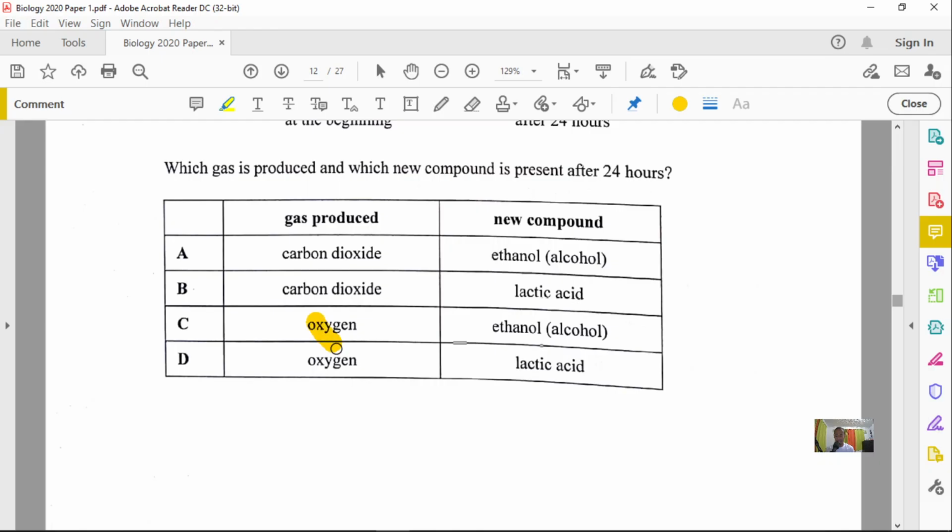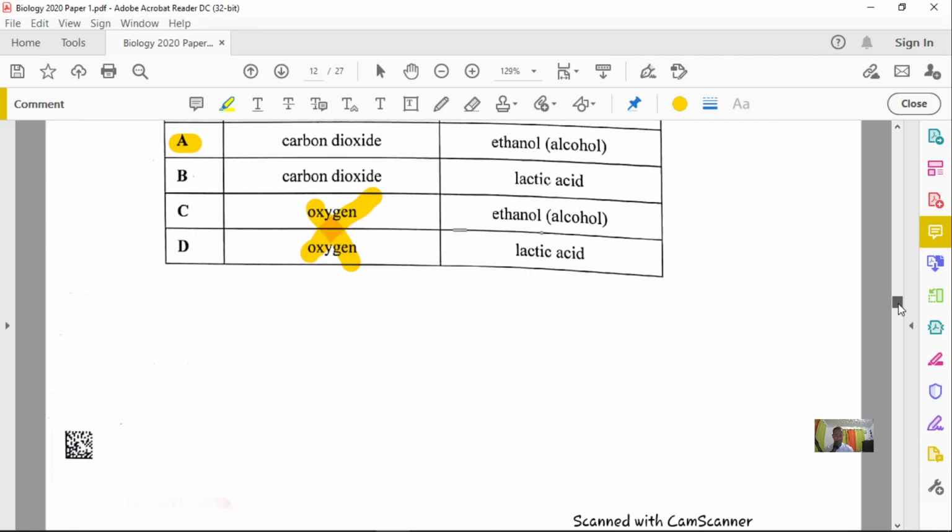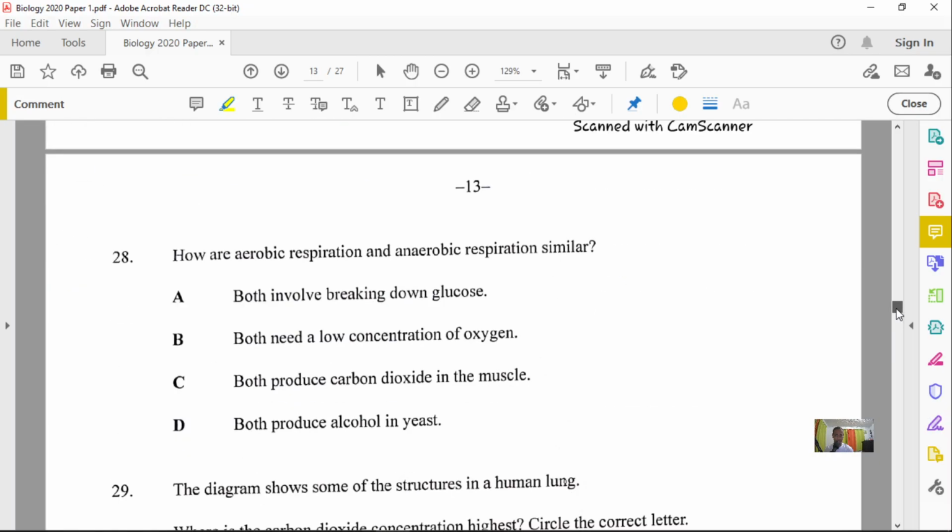So we know that options C and D are out. Also remember that yeast is used to produce alcohol, which is ethanol, which is drinking alcohol. And so without any doubt, we know that this answer here will have to be our option. Option A is correct. The gas produced is carbon dioxide. The new compound formed is ethanol. And that's the fermentation of yeast, which is producing alcohol, which is alcoholic fermentation.